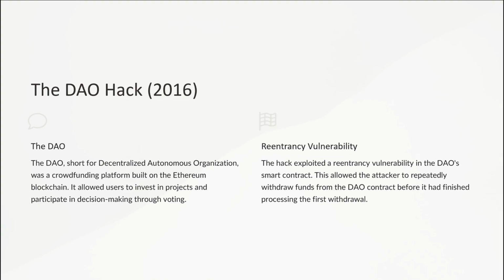We will review some of the most notable smart contract failures that have occurred. The DAO hack, 2016. Let's start with one of the most infamous incidents in blockchain history, the DAO hack in 2016. The DAO, or Decentralized Autonomous Organization, was a crowdfunding platform built on the Ethereum blockchain. It allowed users to invest in projects and participate in decision-making through voting.